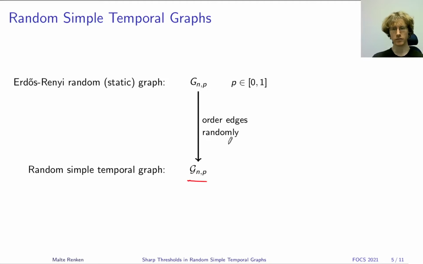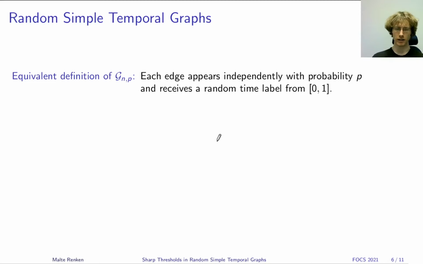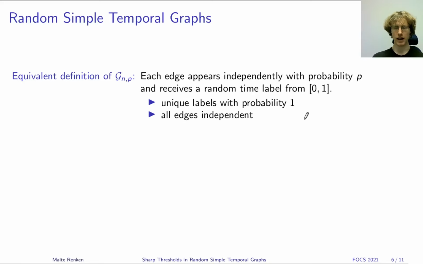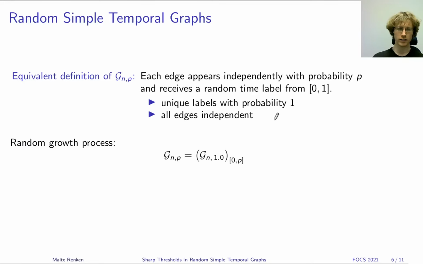However, it turns out that there's a slightly different but equivalent definition, which is more convenient to work with, where we again start with an arbitrary random graph and then label each of these edges independently of all the others using a random time label from the real interval 0 to 1. This guarantees that we have unique labels, and we can also now label all edges independently of each other. Furthermore, this allows us to study a random growth process.